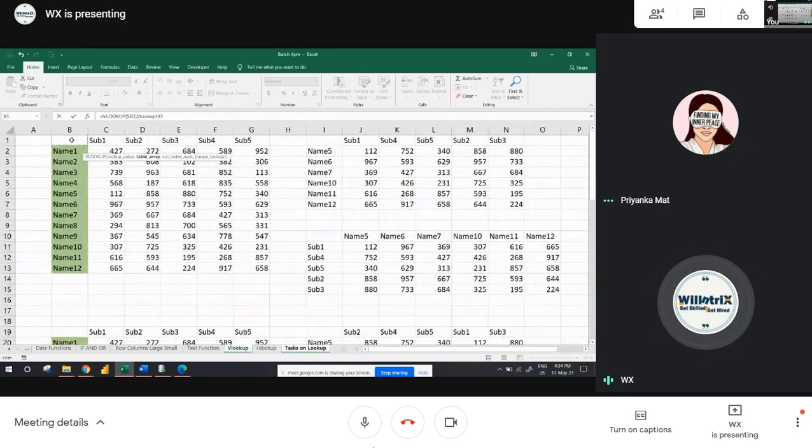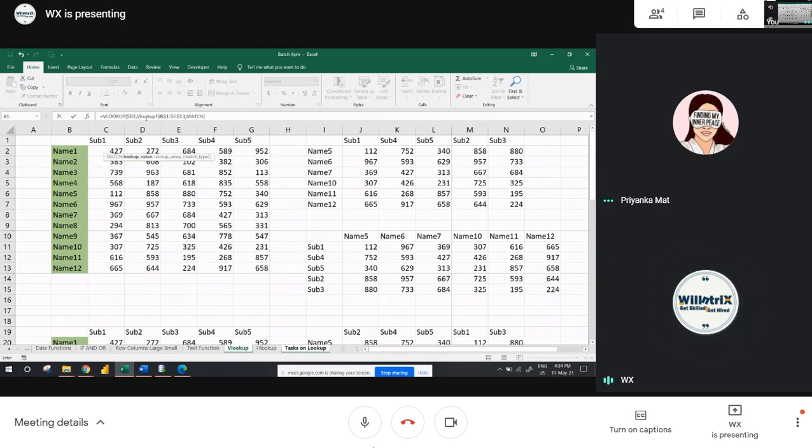Then select the lookup array, I mean, the table array. After selecting the table array, freeze it completely. Automatically, you will get that sheet name. Don't worry about that. When you are switching from sheet to sheet, it will be given automatically. Then don't go to the task on lookup sheet again. Give a comma here itself and use MATCH.